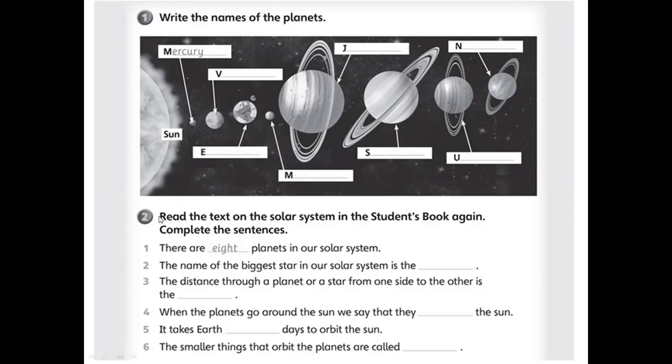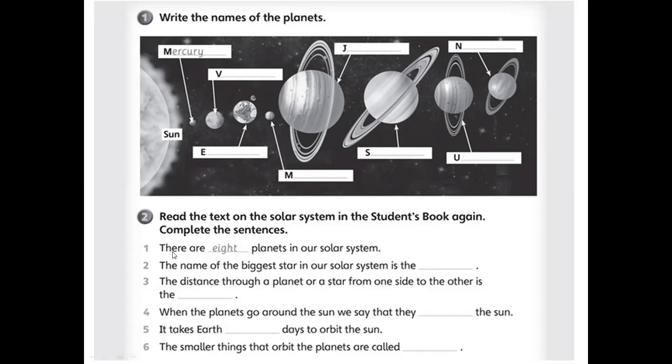Number 2 is an exercise from the text. Read the text again on the solar system in the student's book and complete the sentences. These sentences each have one missing word, and you have to read the text and write these missing words.